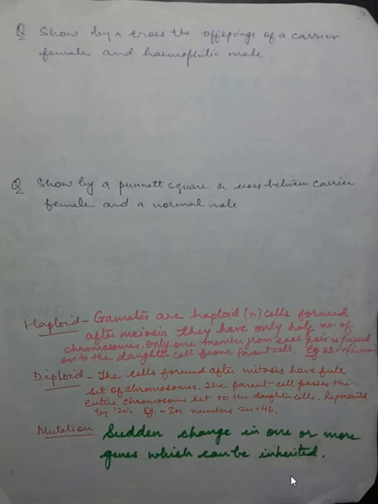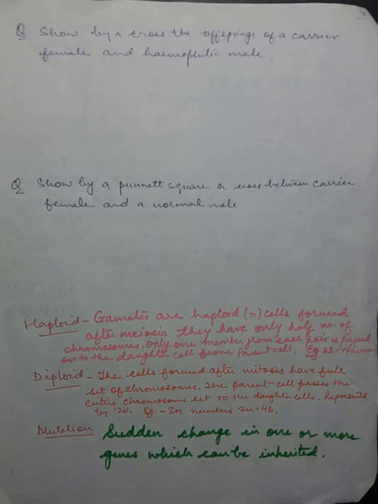So children, I will be solving these questions and will be giving you the answers. In case you're not able to understand, please let me know. So I hope this is also clear, that these genes which are specifically located on the sex chromosome are called sex linked genes, and the inheritance of these genes is called sex linked inheritance.